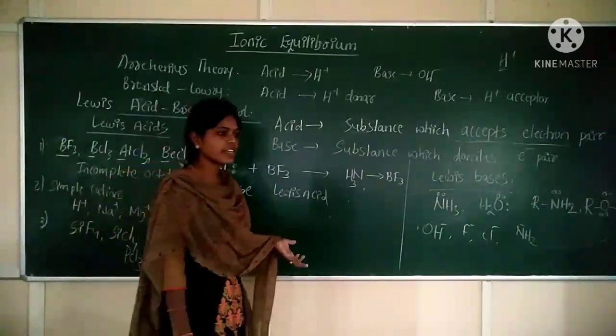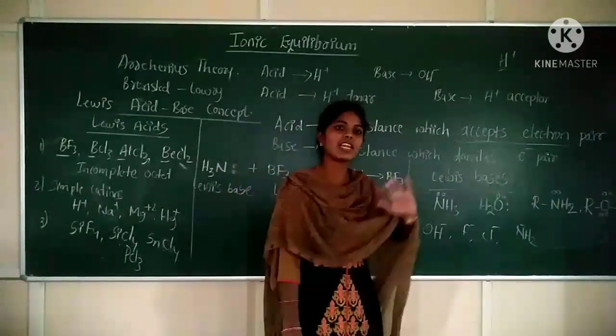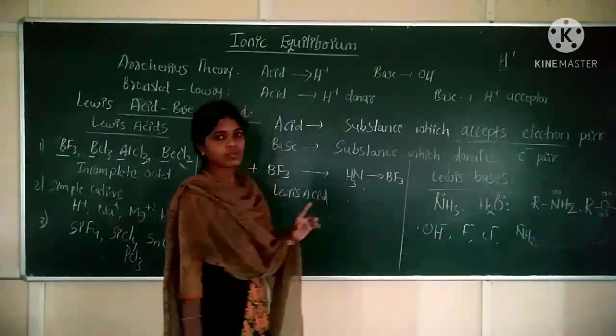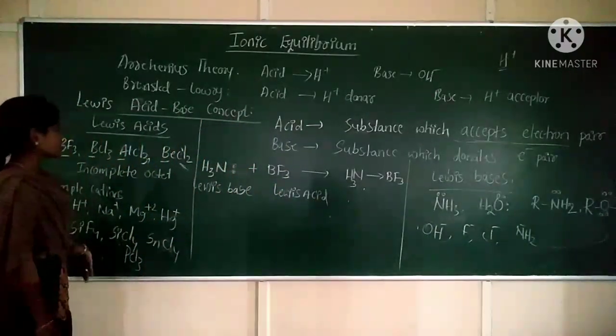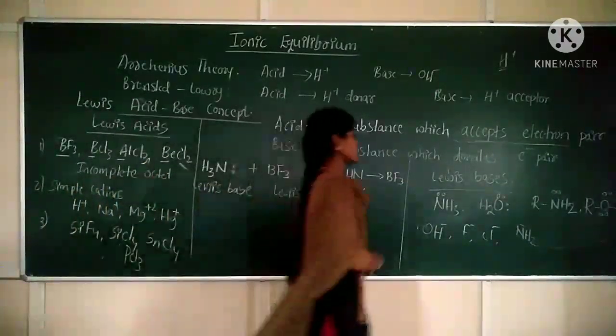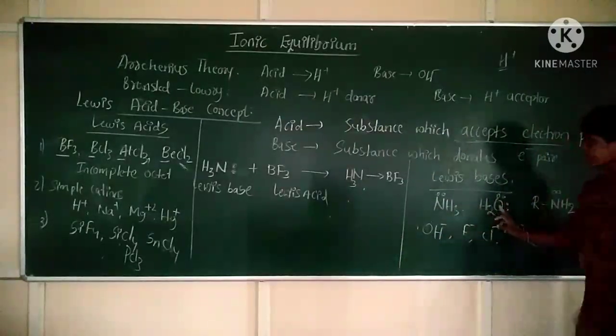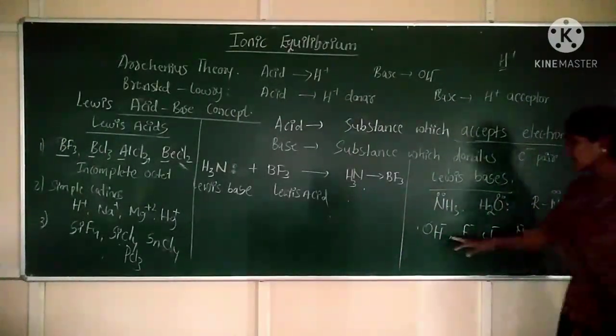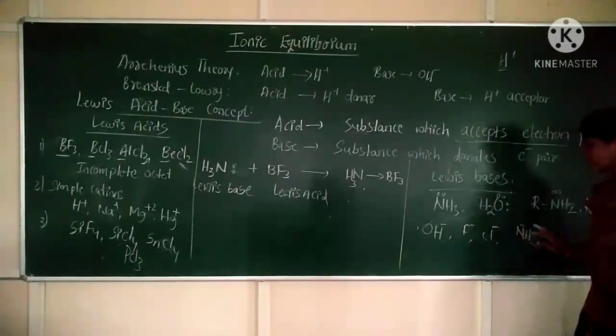If d orbitals are vacant, then in those vacant orbitals the electron may be accommodated. Clear? So that's why these are again considered to be Lewis acids.